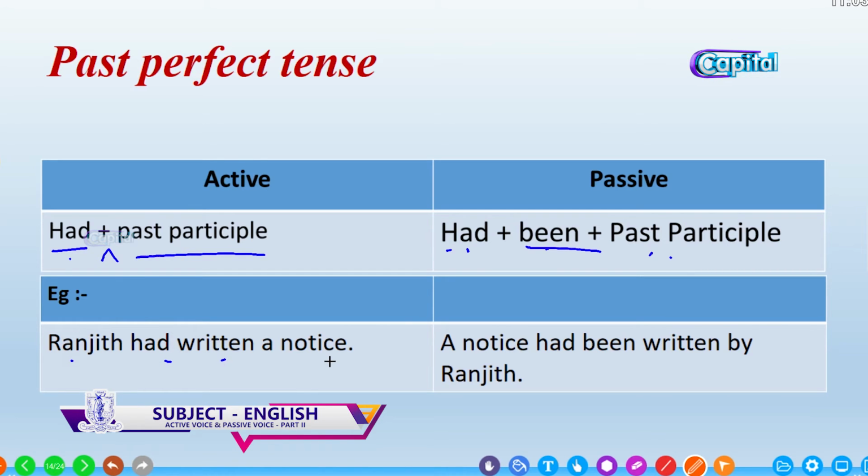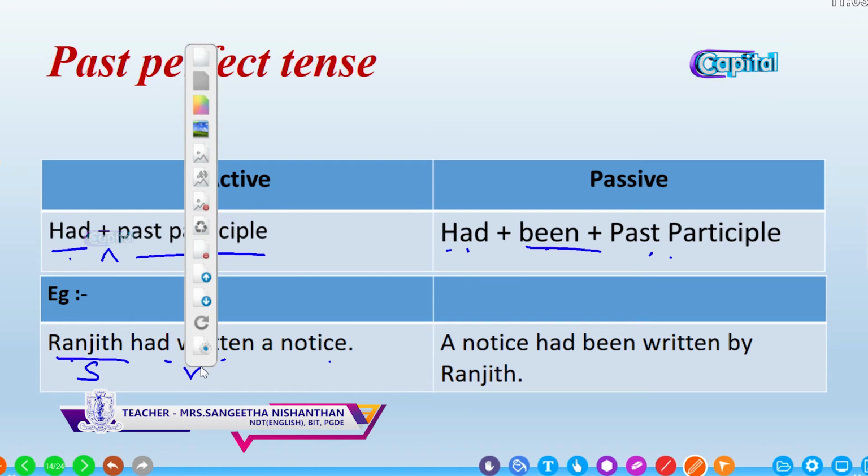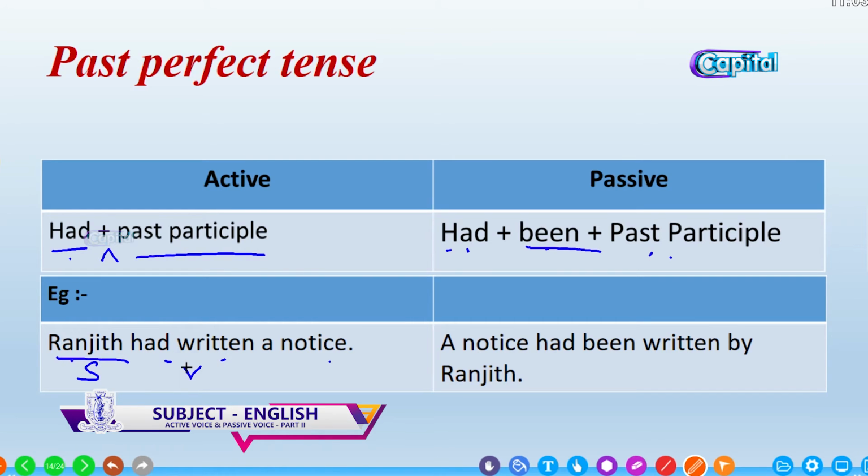Ranjit had written a notice. Who? Ranjit. So, subject here is Ranjit. What had he done? Had written, this is the verb. What had he written? A notice, this is the object. So, bring the object to the beginning, a notice. Had, whether it is singular or plural, we use had, because the past of has and have is had. So, had plus been plus past participle. The past participle is also already given in the active voice. So, a notice had been written by Ranjit.